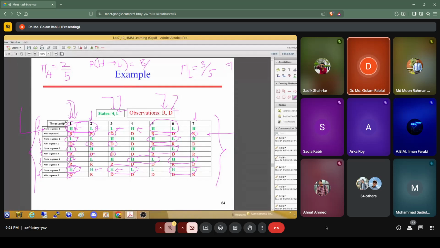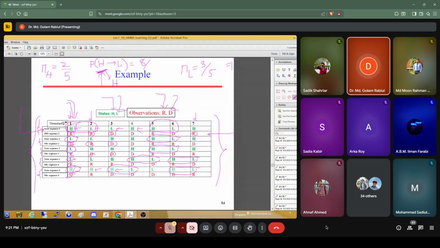Now we have to see how many times the transition starts from H. How many times do the transitions start from H? This is the transition from high to low, but sometimes you will get high to high also, this kind of transition. That's why we need to count how many times the transition starts from H.